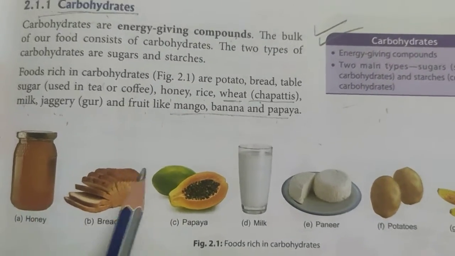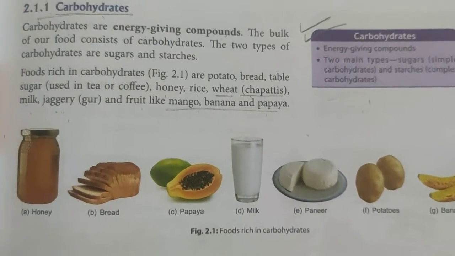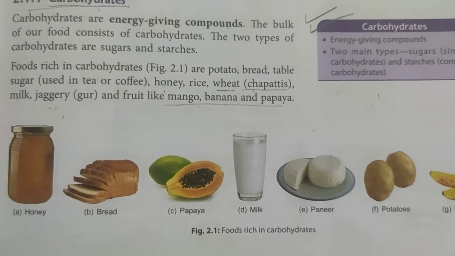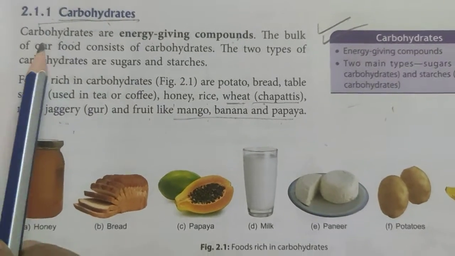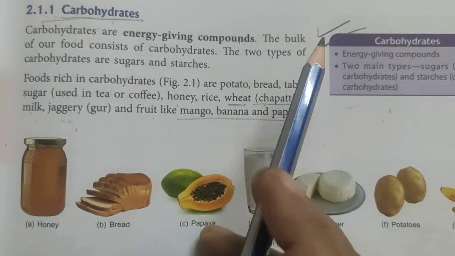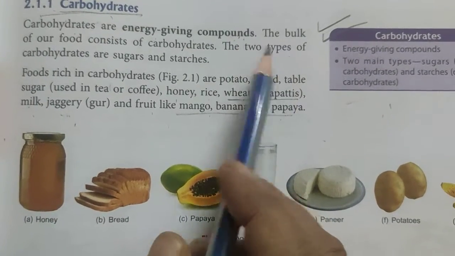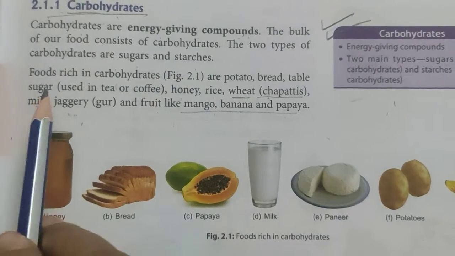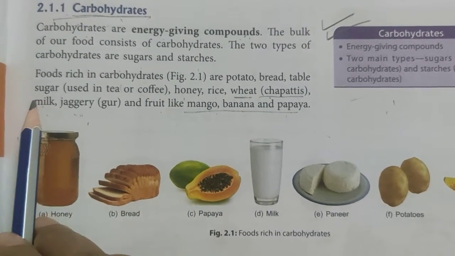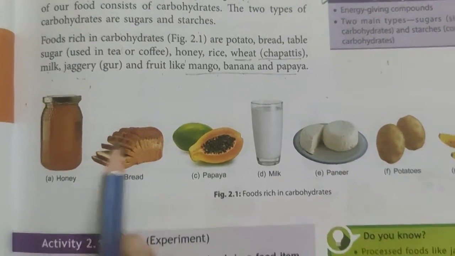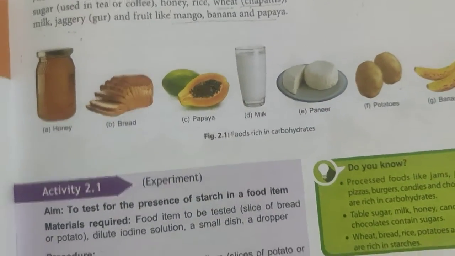So if your question is asked what is carbohydrate and give examples, then you have to write carbohydrates are energy giving compounds, and there are two types of carbohydrates, that is sugar and starches. And for carbohydrate examples, any two or three examples you can give from those given in the picture or in the book.